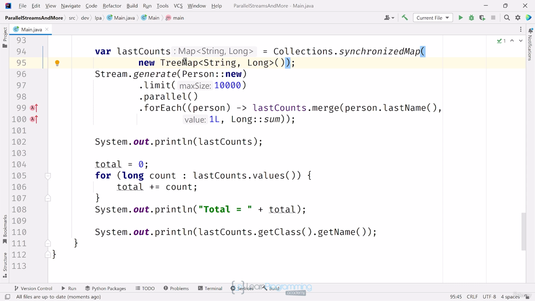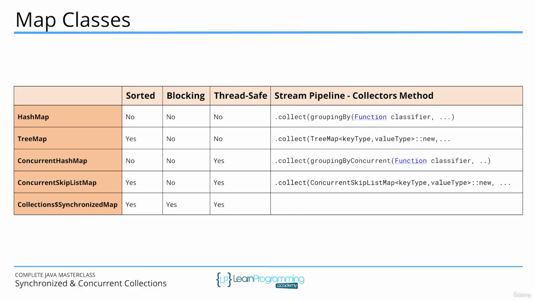I've run through these pretty quickly, so now let me show you some of these special map types on a slide. You're already familiar with hashmap and tree map, and hopefully you remember that a tree map is sorted. Neither of these classes is thread safe, and both should be avoided when you're working with parallel processes if multiple threads are accessing them asynchronously. I've included the type of collector you might use if you were collecting stream pipeline data in either of these cases. By default, the grouping by collector returns a hash map.